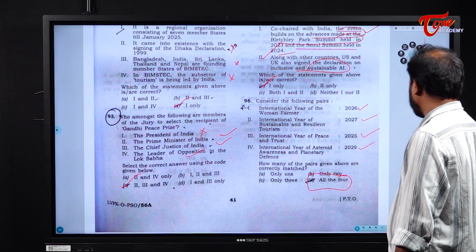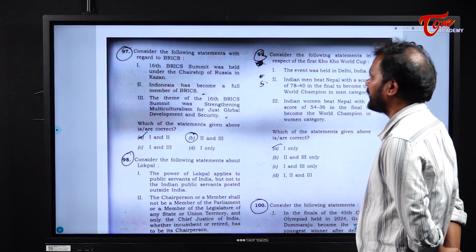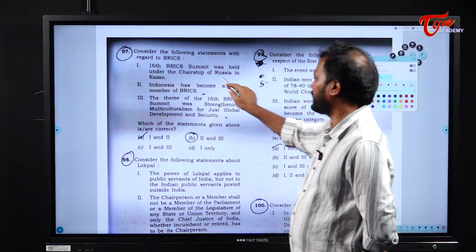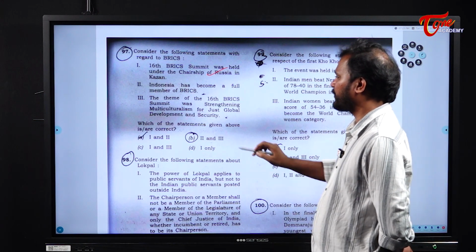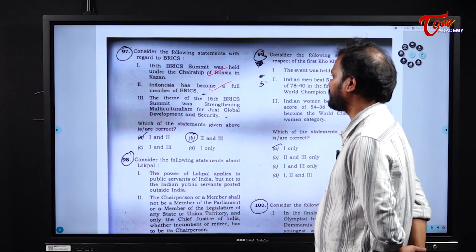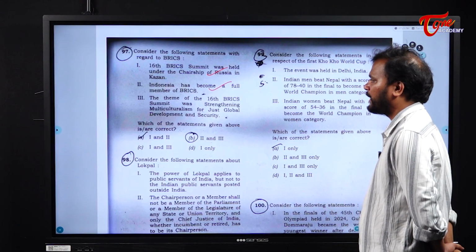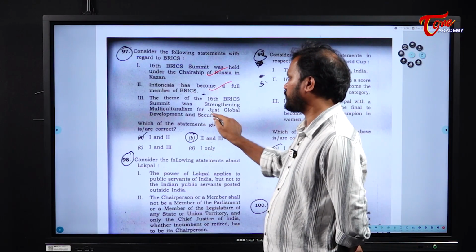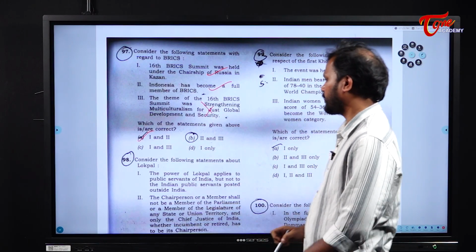Clear? Next. The 16th BRICS Summit was held under the chairmanship of Russia in Kazan. This is right. Indonesia has become a full member of BRICS. Yes. The theme of the 16th BRICS Summit was strengthening multiculturalism for just global development and security. No, this is wrong. So, statements 1 and 2 are correct. Next.